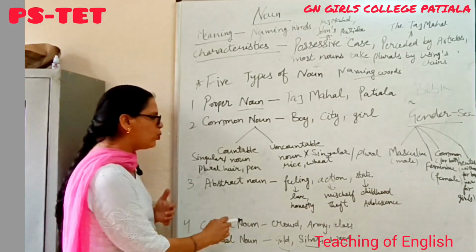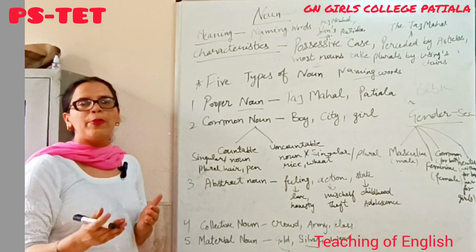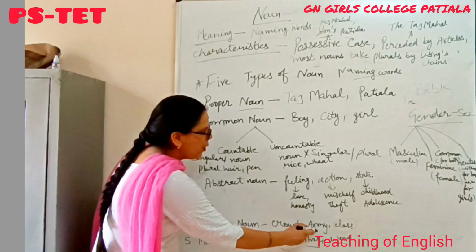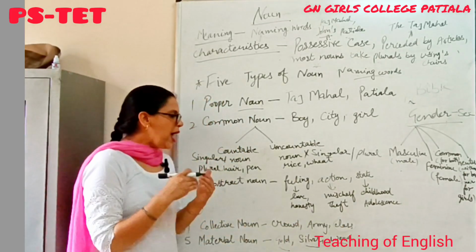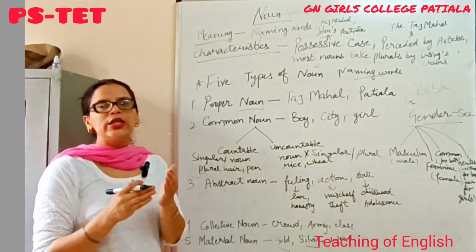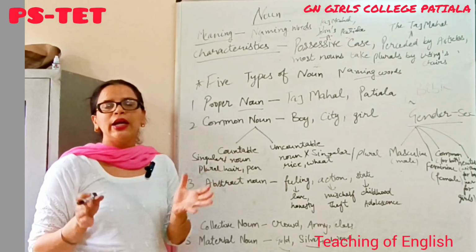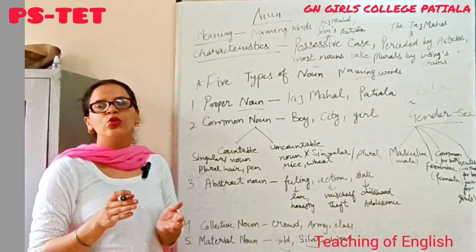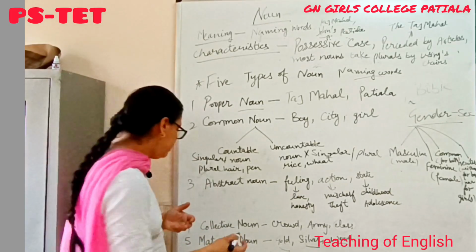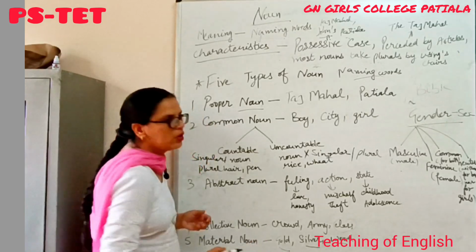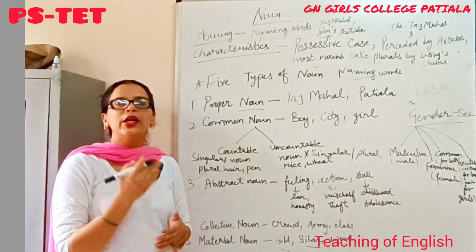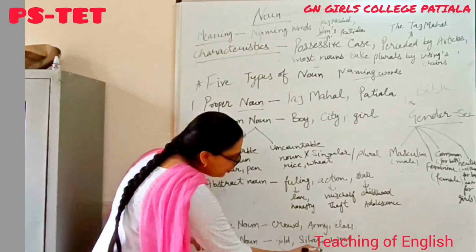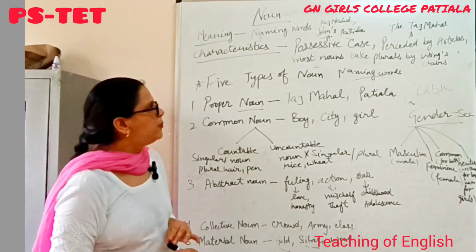The fourth one is the collective noun. The noun which we use for a group of persons is called a collective noun. For example, crowd, army, class. As I explained, 30 or 50 students are sitting in a class and we call it a class for the whole group, those who are sitting in a classroom. And the fifth one is a material noun. The words which we use for materialistic things are called material nouns. For example, gold, silver, wood, etc.